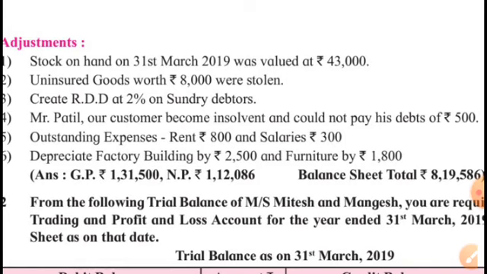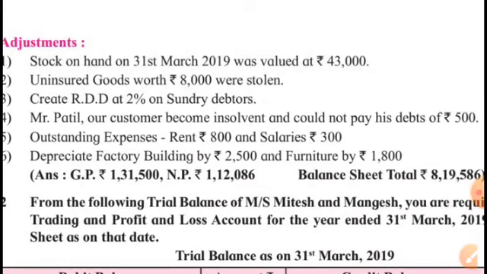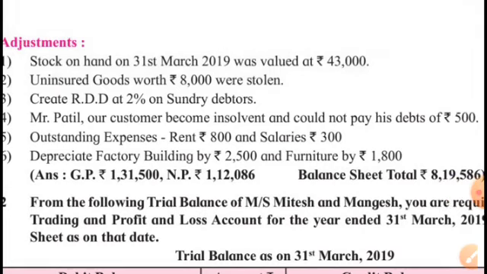So before we calculate new RDD, we will have to find out the exact amount of debtors after considering the fourth adjustment. Means RDD will be calculated only after deducting the new bad debts if there are. So here we will have to first adjust the fourth information, the new bad debts in the form of Patil rupees 500, and then on the amount of debtors, the latest figure, on that latest figure we will calculate new RDD.